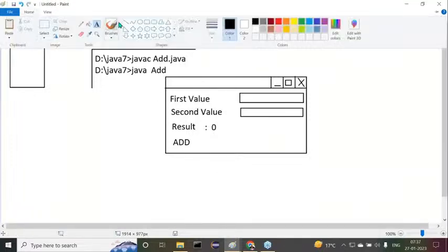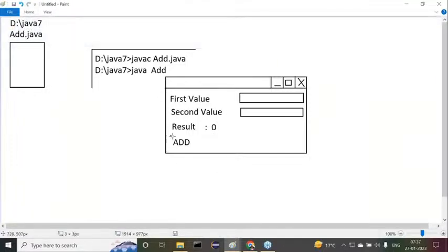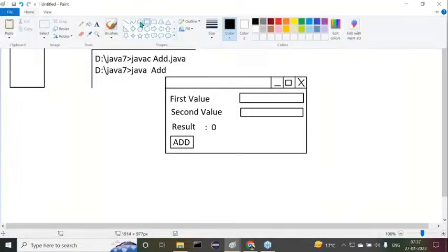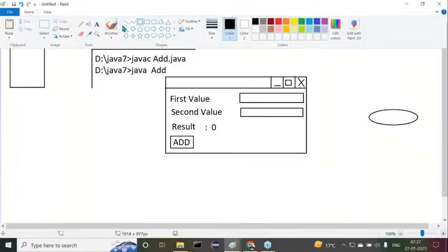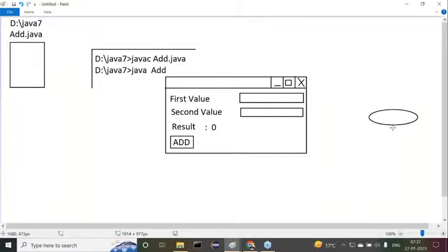Now this is the button we have here. So this is my window. A window is provided here. Simply, we can call these graphical components, the graphics components that we have here in the form of this window. All right. Now here we have the user. This is the user basically.